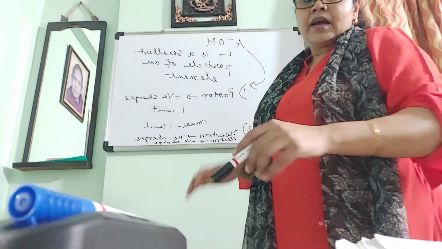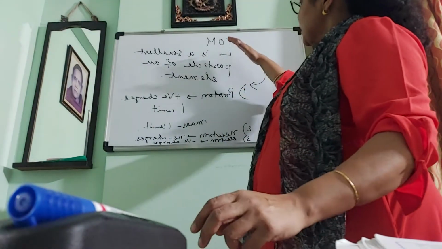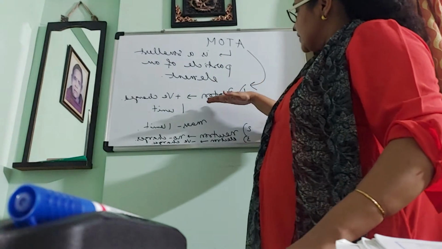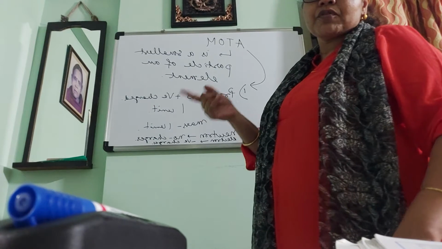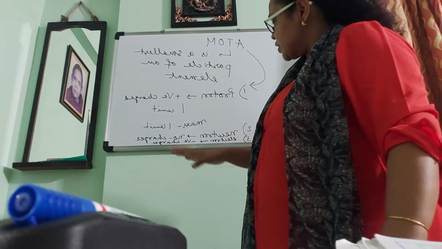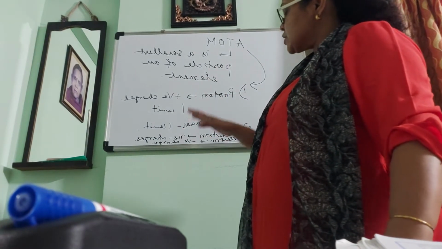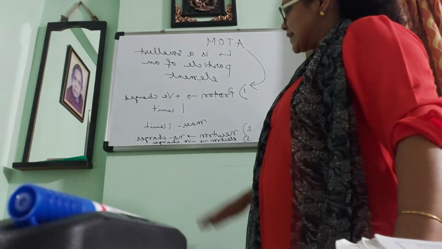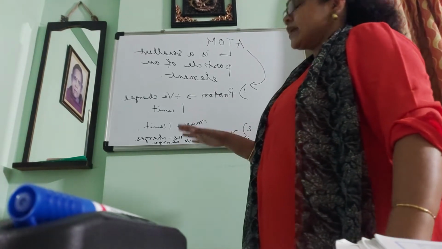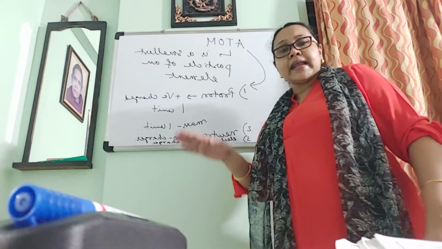So an atom is divisible into three particles: the proton, which is positively charged, with 1 unit of positive charge and 1 unit of mass. The neutron has no charge and 1 unit of mass, and the electron is negatively charged and its mass is very negligible.